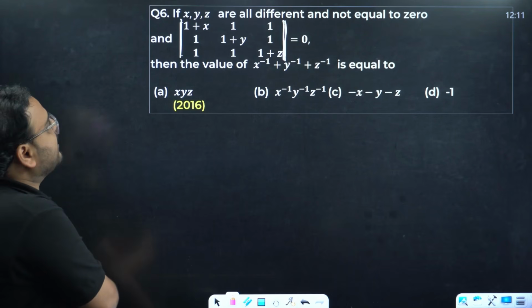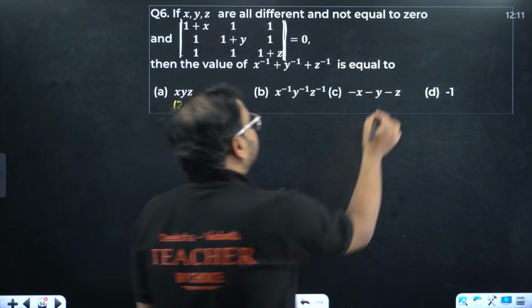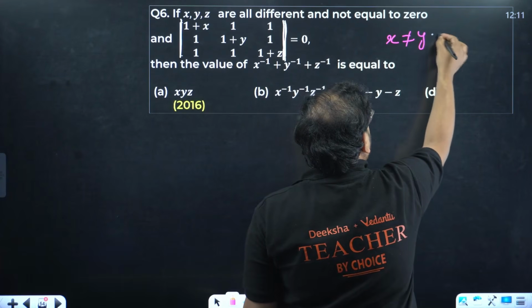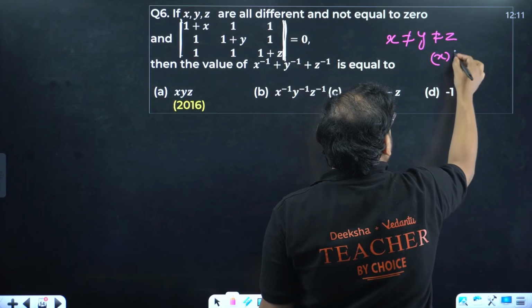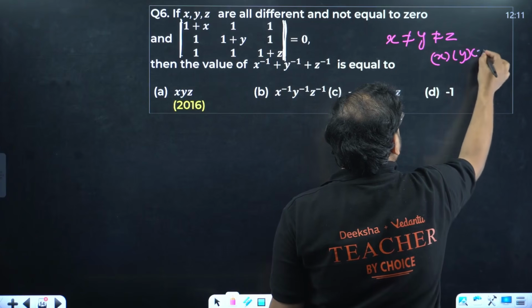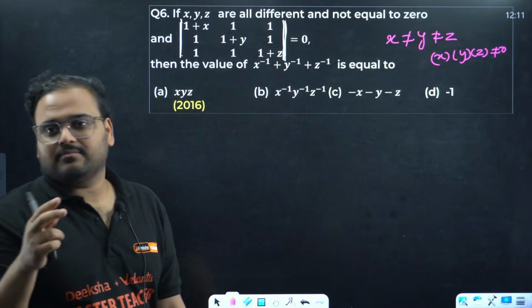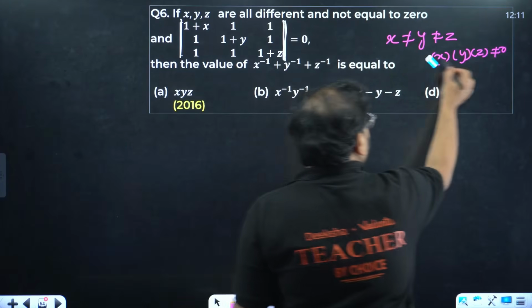X, Y, Z are all different and not equal to 0. What does it mean? It means X is not equal to Y, is not equal to Z, and also X, Y and Z are non-zero. Because X, Y, Z, all of these are non-zero. Basically, they have not given this. They have given us this.